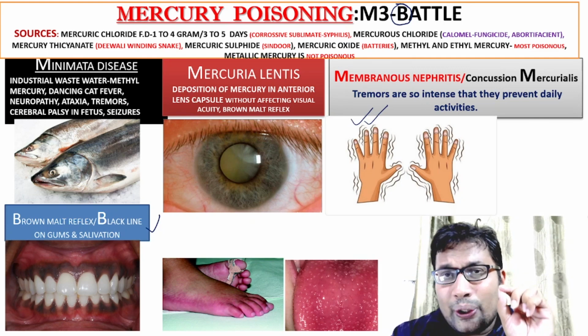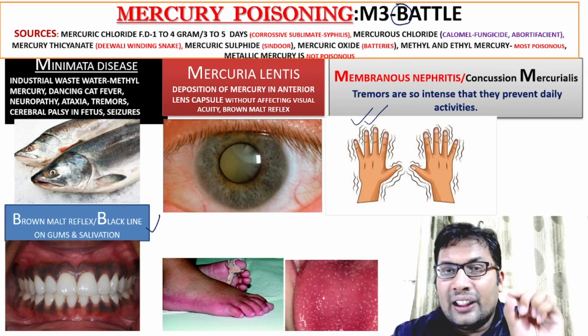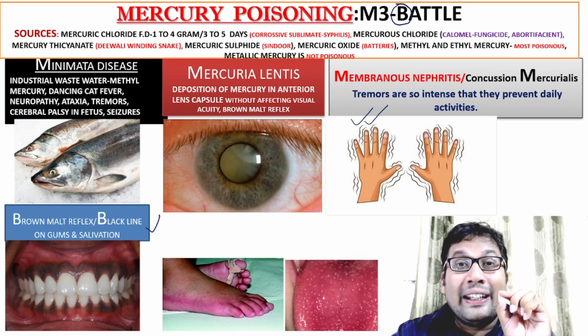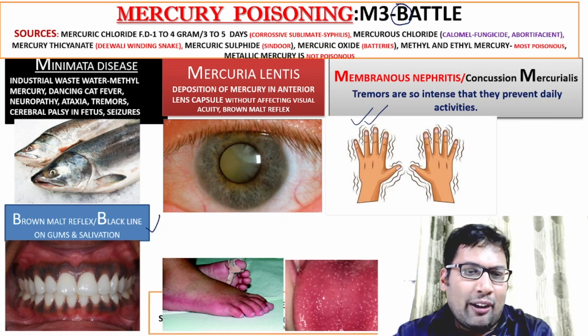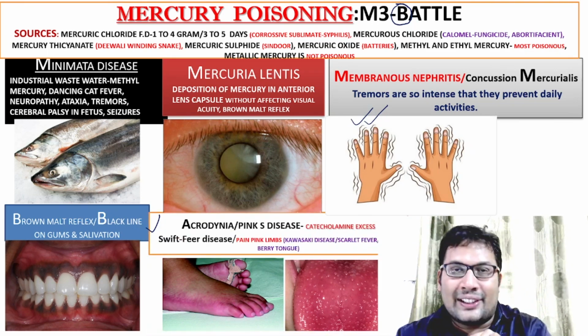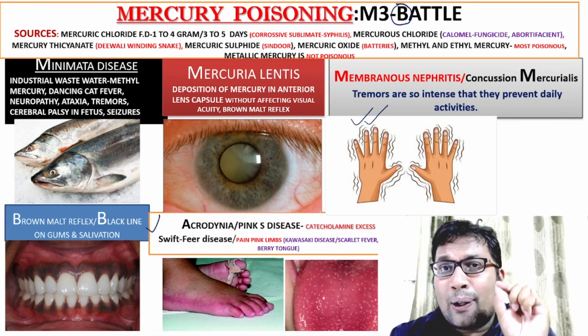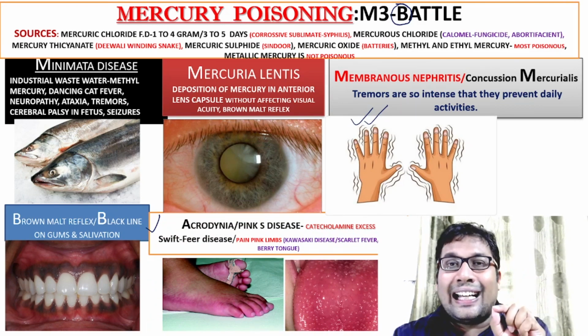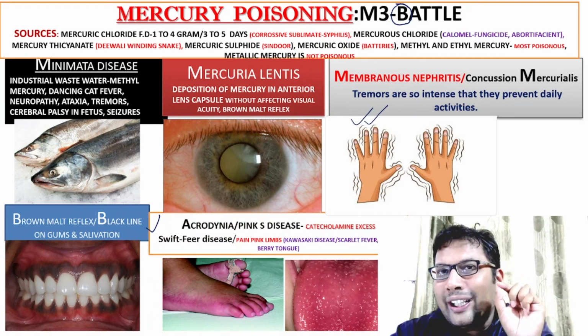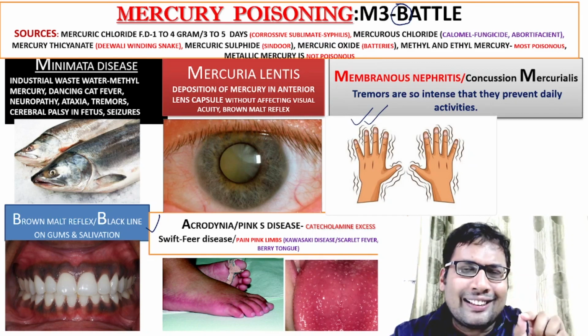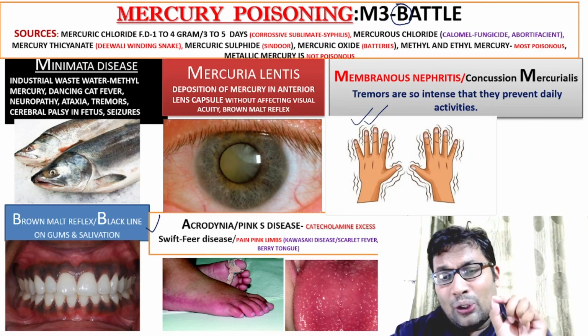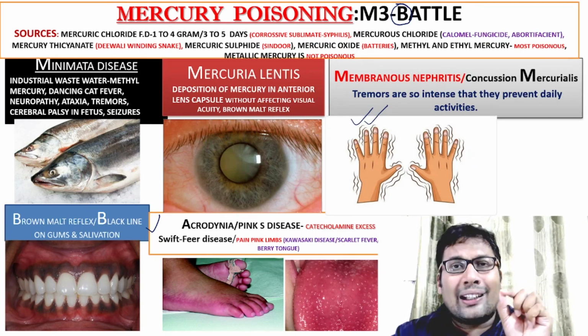This is known as acrodynia. It is also known as Pink's disease. So A for acrodynia, Pink's disease. Why? Because of catecholamine excess. Mercury inhibits metabolism of catecholamines, which leads to all this pain and pink limbs.